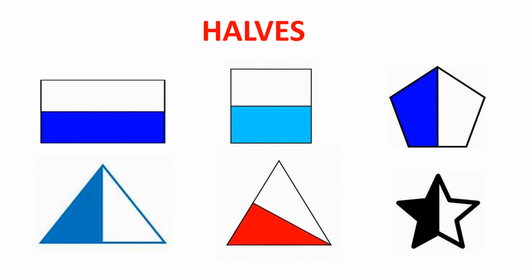Not only a chapati, we can divide different shapes equally into two. For example, rectangle, square, triangle, and many more. Note the spelling of halves. H-A-L-V-E-S. Plural of half is halves.